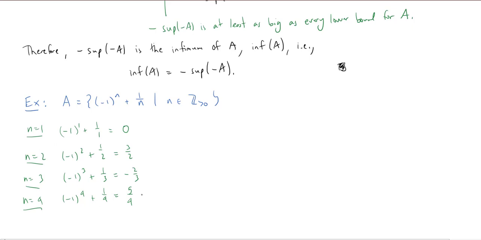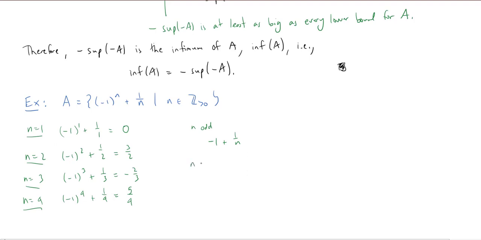Wait a second. Half of these, you're getting a negative 1, when it's an odd power. And half of them, you're getting a positive 1, when it's an even power. And then the rest of it is just getting smaller and smaller. So there's kind of two parts to this. If n is odd, then I'm just getting negative 1 plus whatever 1 over n is.